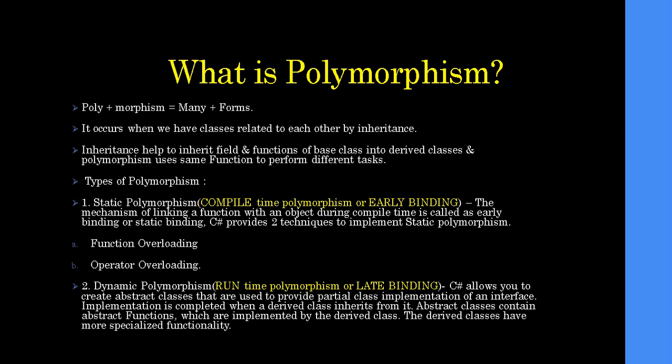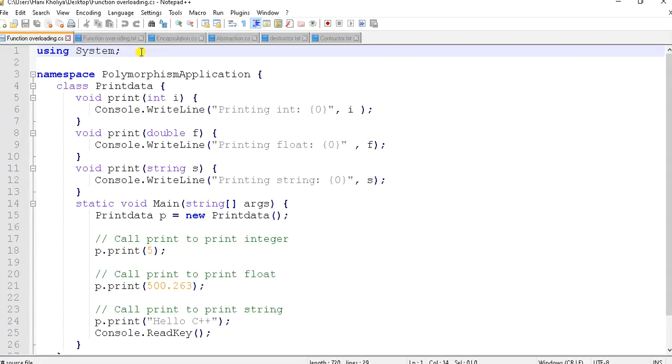Through code we can understand what function overloading is. So here I'm on the code. Here we have declared namespace polymorphism application. This is the namespace which we have given. A namespace acts as a container where we can store classes, functions, attributes, and objects. All these can be stored inside a namespace. It acts like a container, which I will explain in the same video in some time.